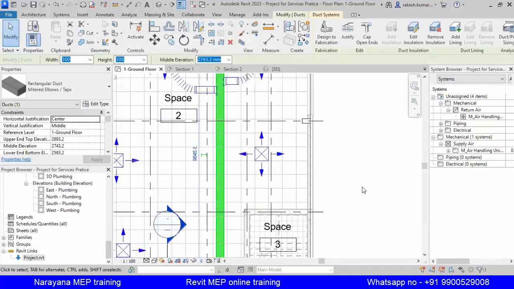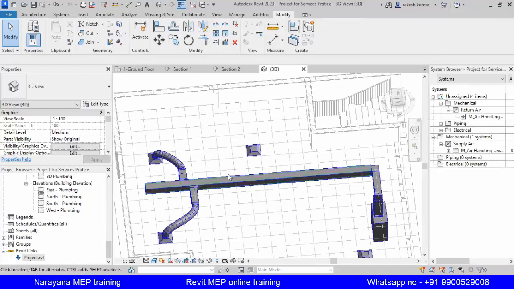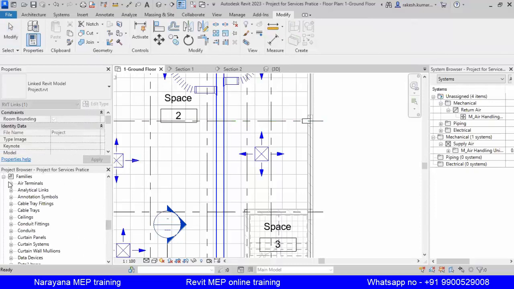Another thing, when you see the 3D view, this gray color is coming, right? I want this to be in blue. So what I will do, inside the project browser, I'll go to the duct system type.